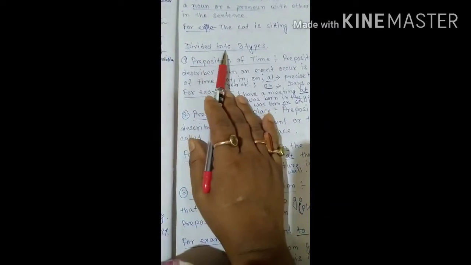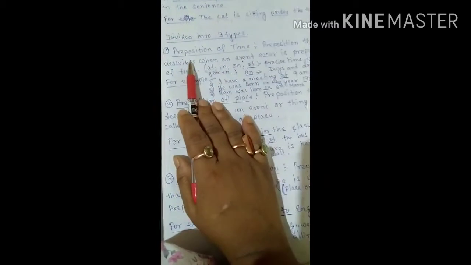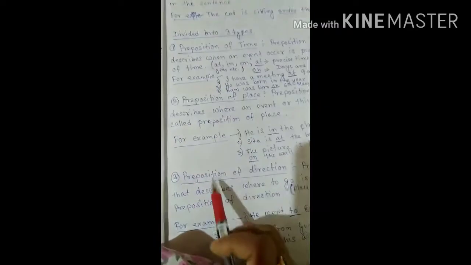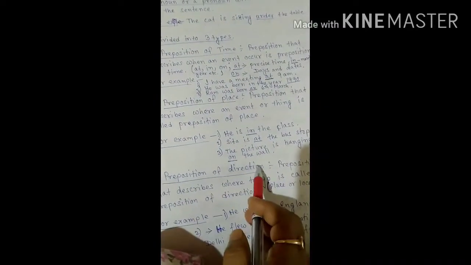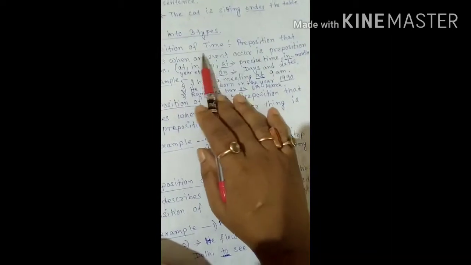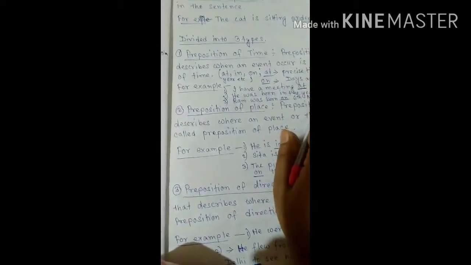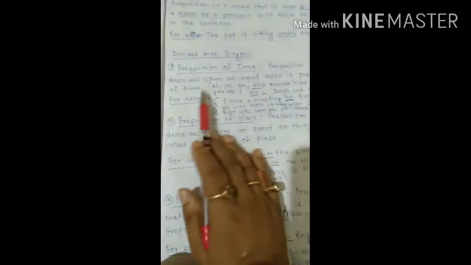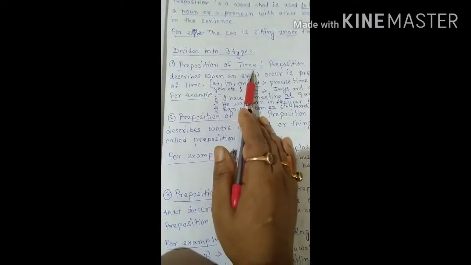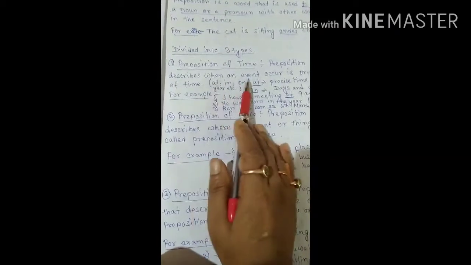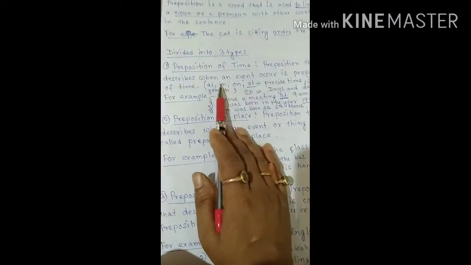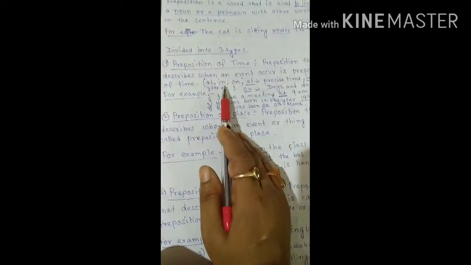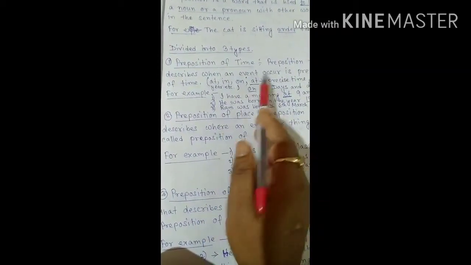So prepositions are divided into three types. Number one is preposition of time, the second one is preposition of place, and the third one is preposition of direction. So what do we mean by preposition of time? A preposition that describes when an event occurs is a preposition of time. That is, it describes when the event has occurred, or when it occurs, or when it will occur.